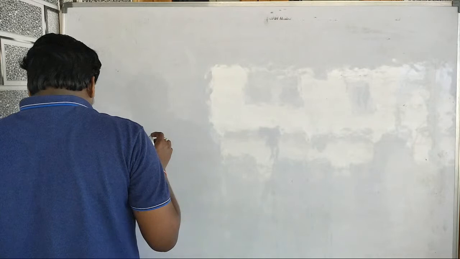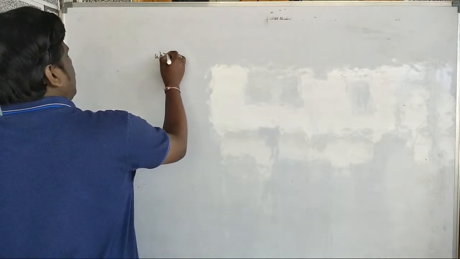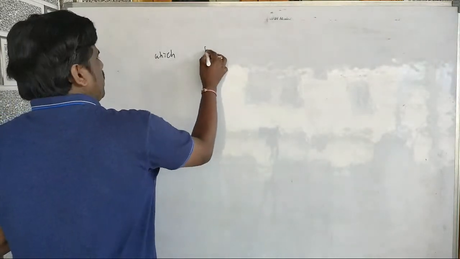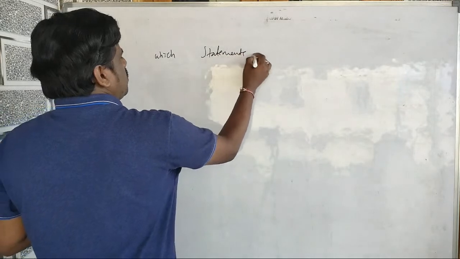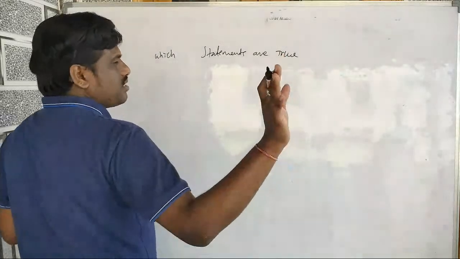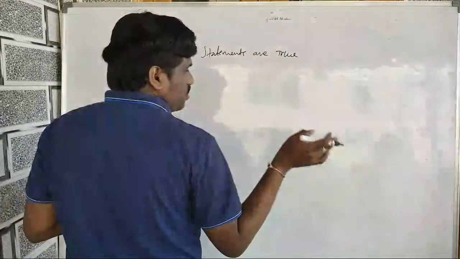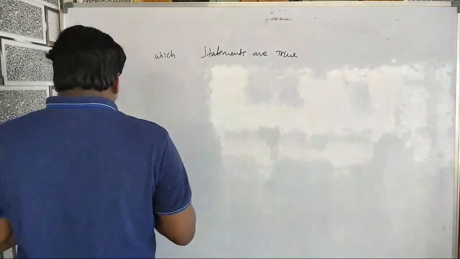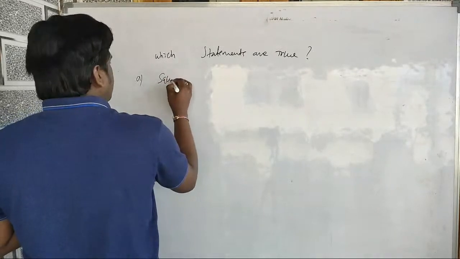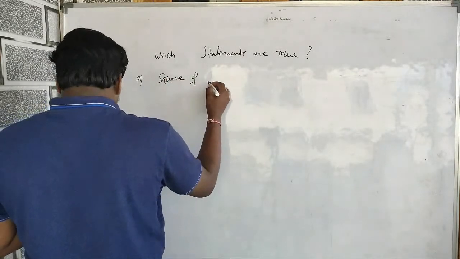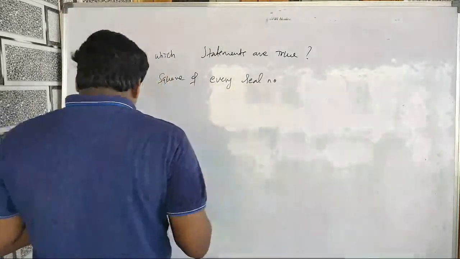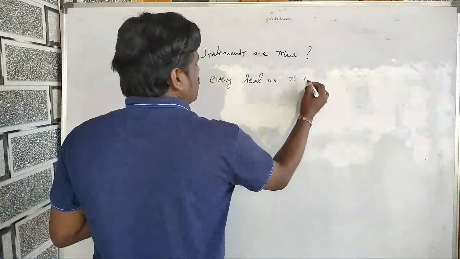Let's see one more question. Which of the statements is true? This is the same 2016 question. I'm picking questions from 2016, 17, 18, 19, 20 to solve. Option A: the square of every real number is positive.